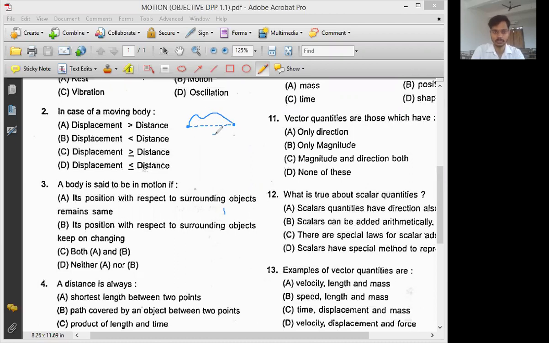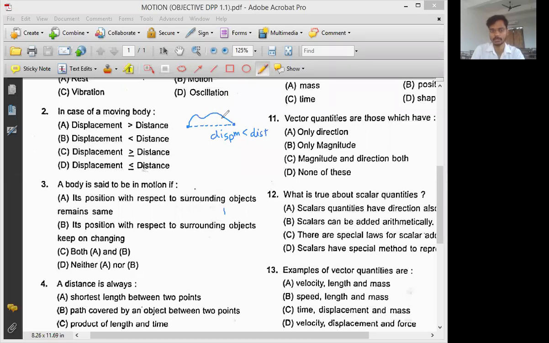So for this situation, displacement is less than distance, because this dotted line is the shortest path. Shortest path length is called displacement, which is less than the distance.